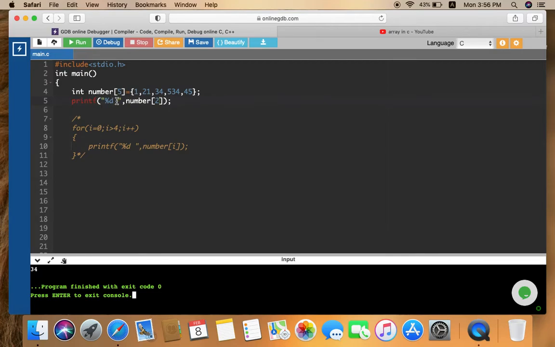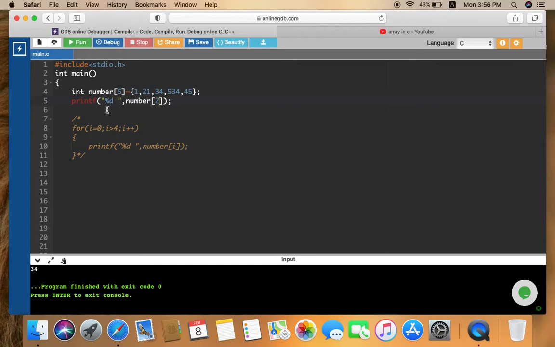But as it sees square brackets, it understands that this number is not a variable, it is an array. Now here 5 is mentioned as a size. So it knows now that there is an array of name number, size 5, and the elements are these. Now it comes to the next line, and printf means it understands that I have to print something. Now what do I have to print?